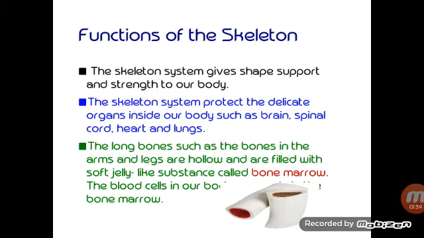Function of skeleton. The skeleton system gives shape, support and strength to our body. The skeleton system protects the delicate organs in our body such as the brain, spinal cord, heart and lungs. The long bones such as the bones in the arms and legs are hollow, and are filled with a soft jelly-like substance called bone marrow.